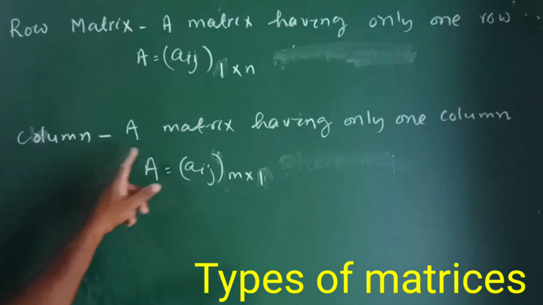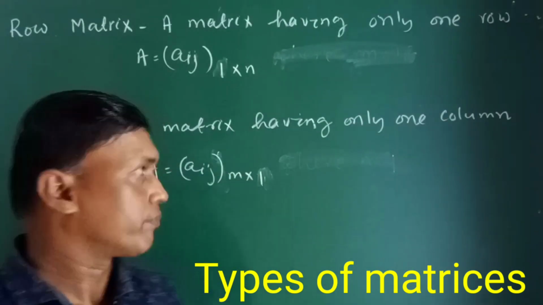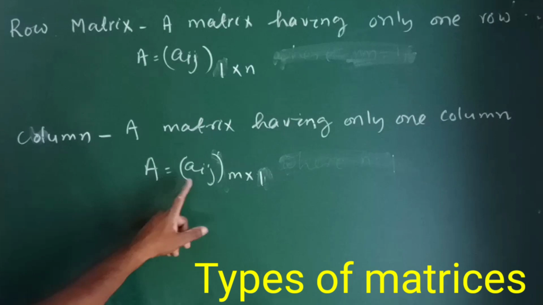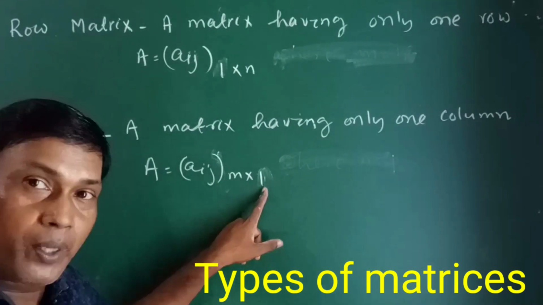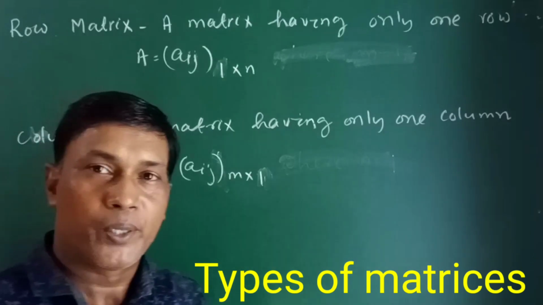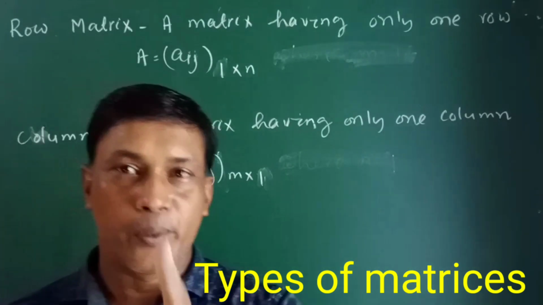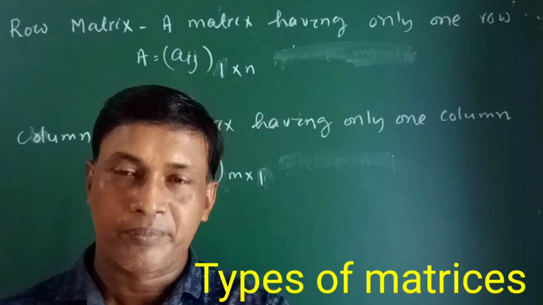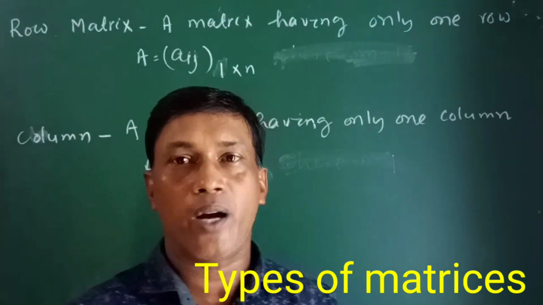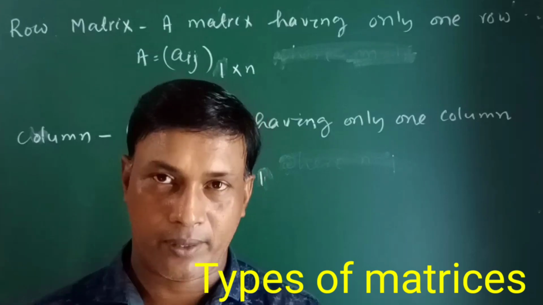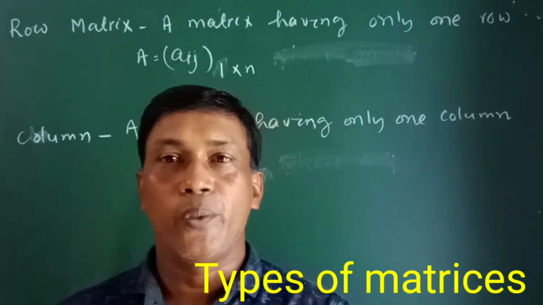Similarly, the column matrix is a matrix having only one column. Here A is a matrix Aij, n cross 1 means the number of columns is 1, the number of rows may be many. So row matrix means एक ही row होगा, different columns होंगे. Column matrix means एक ही column होगा. So row matrix means it has only one row but maybe many columns. Column matrix means it has only one column.